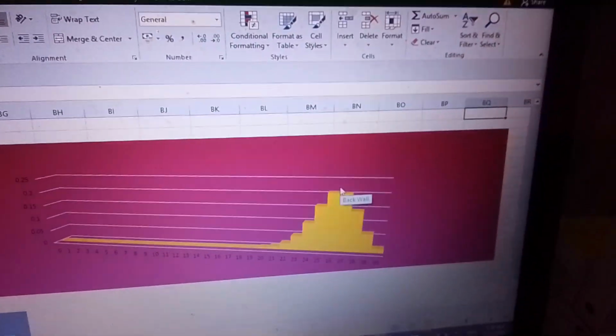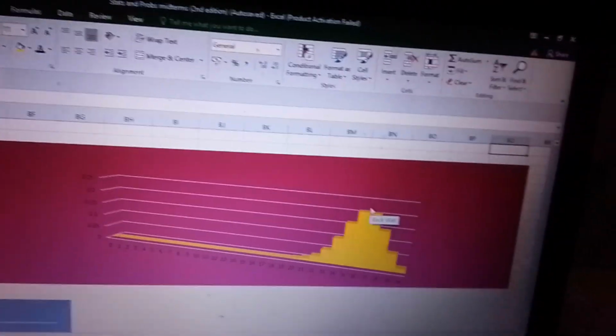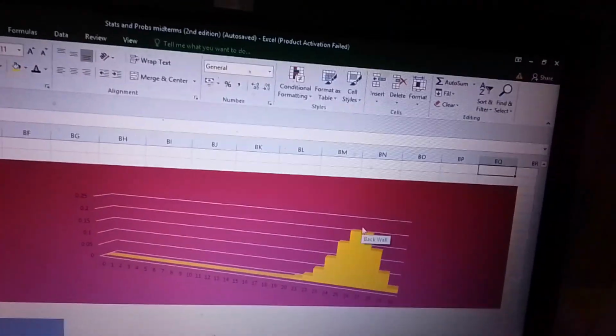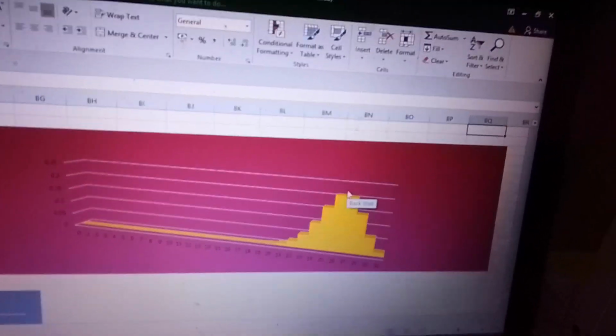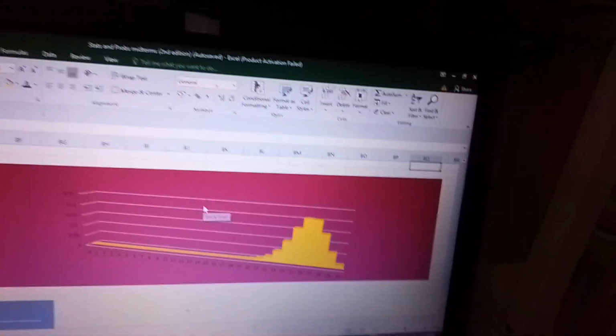It somehow resembles a normal distribution. But the one that's higher is from 24 to 29, so it's even higher there. That's why, yes, this is somewhat like a normal distribution. Okay?